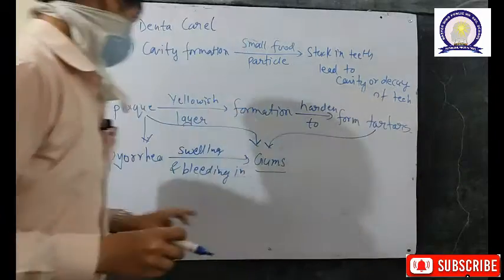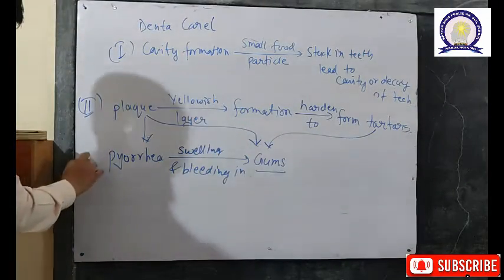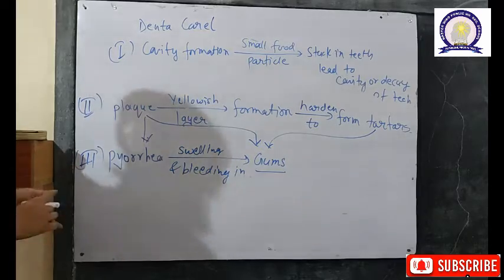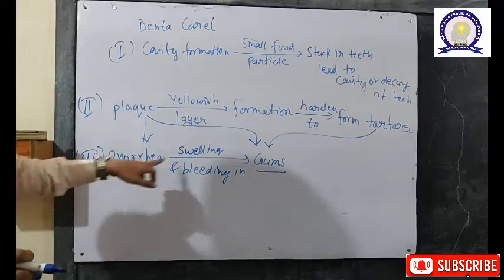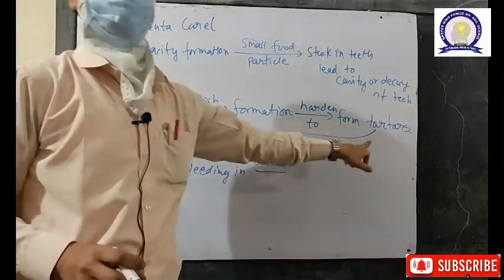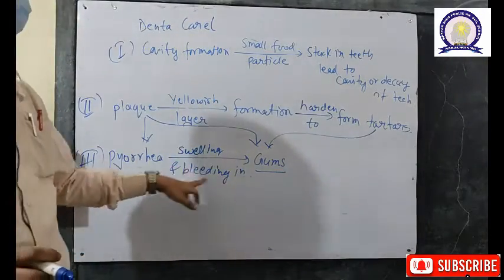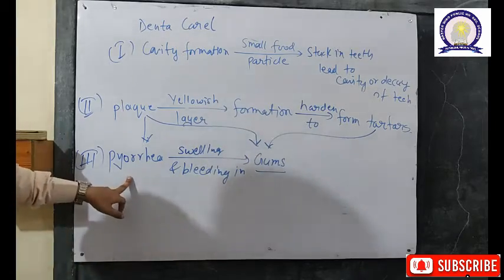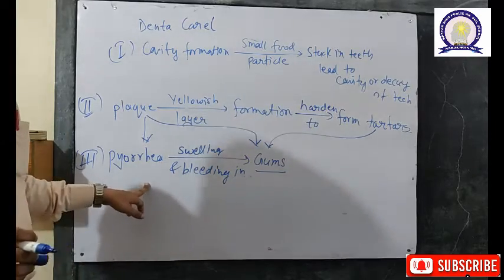This tartar or plaque leads to the third dental problem, called pyorrhea. Pyorrhea means swelling and bleeding in the gums. So continuous formation of plaque and tartar leads to bleeding in the swollen gums, called pyorrhea. In the next section we discuss the tongue.